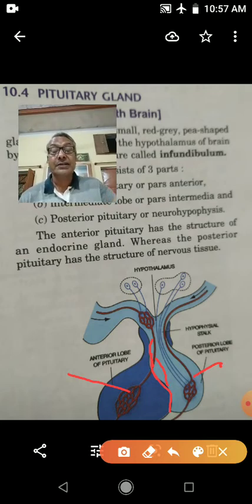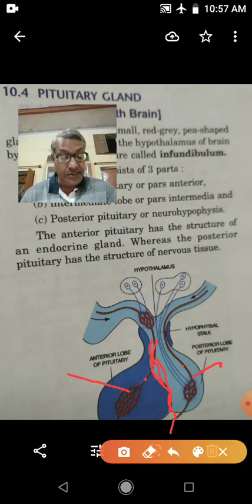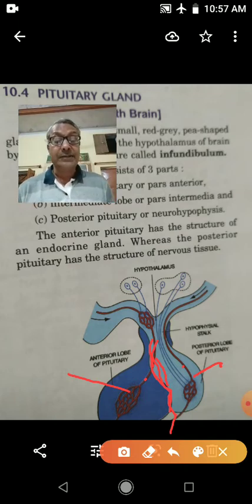Now next is the intermediate lobe. In between the anterior lobe and posterior lobe, there is a very thin intermediate lobe, and this intermediate lobe secretes one hormone that is called melanocyte stimulating hormone.